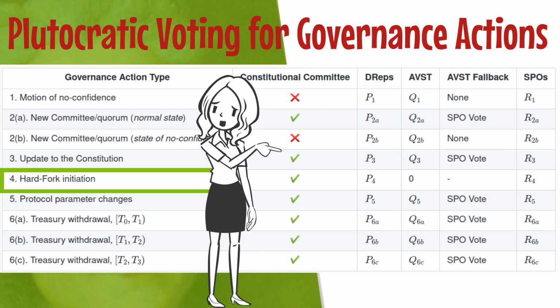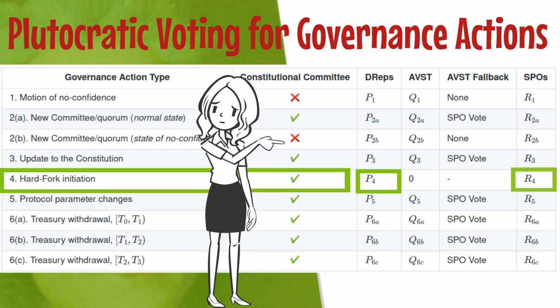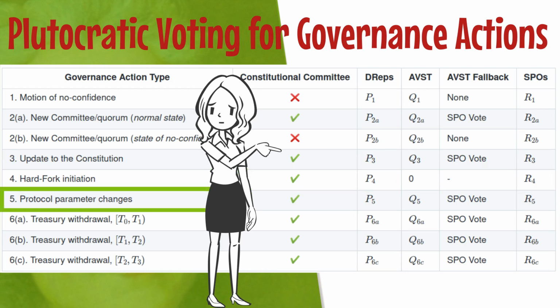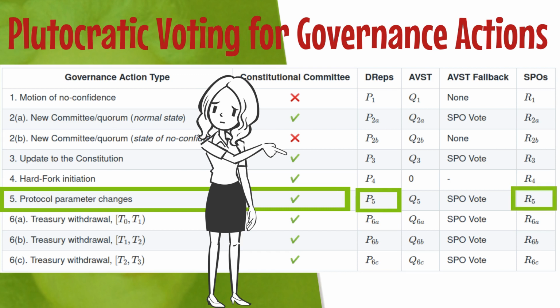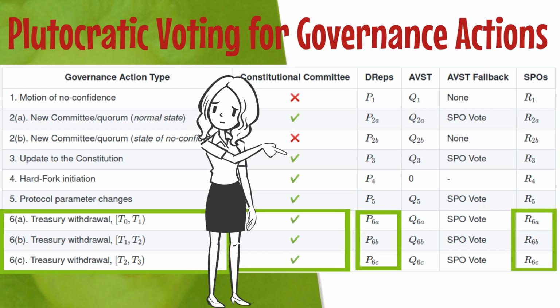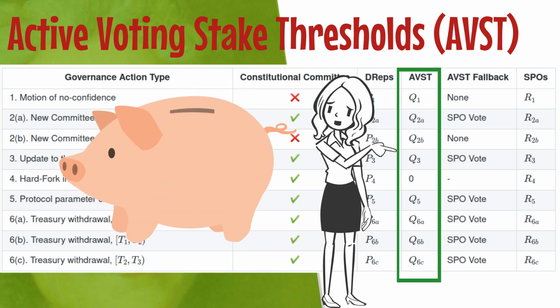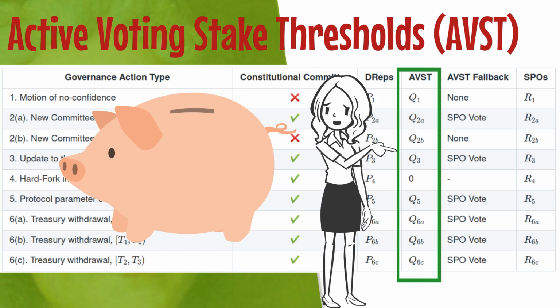A hard fork initiation can be voted for by the Constitutional Committee, DREPs and SBOs. Protocol parameter changes can be voted for by the Constitutional Committee, DREPs and SBOs. Treasury withdrawals can be voted for by the Constitutional Committee, DREPs and SBOs. The active voting stake thresholds, AVST, is the percentage to be used to determine if there is a sufficient active voting stake. This parameter represents the minimum amount of ADA deposit needed to enact a governance action.